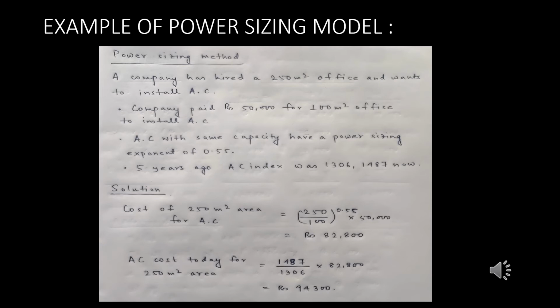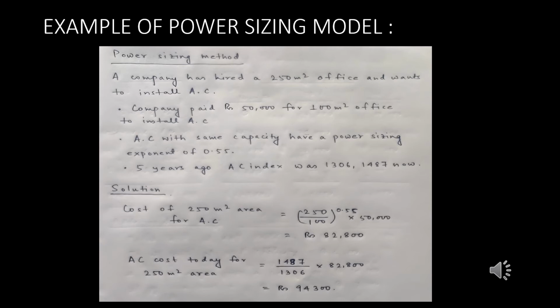In the first part, we are using the power sizing model formula, where to find out the present area capacity of AC, that is 250 square meter, we are taking 250 divided by 100 to the power of the power sizing exponent of 0.55, multiplying it by the value which the organization had paid earlier to install AC in a 100 square meter office, that is 50,000. So what is the cost of 250 square meter of AC right now?